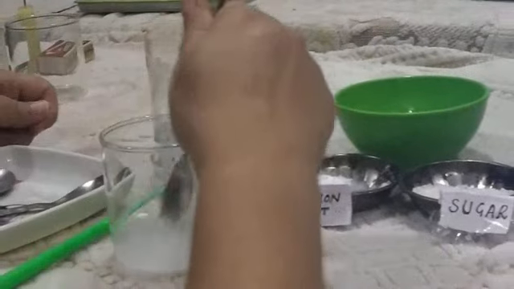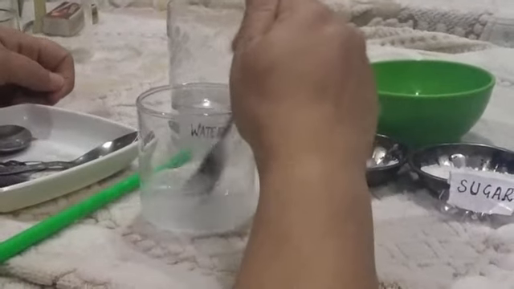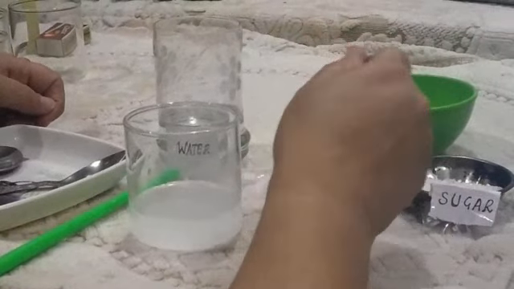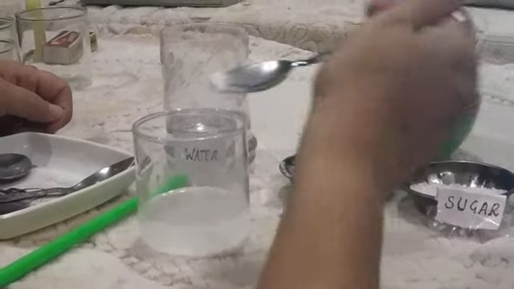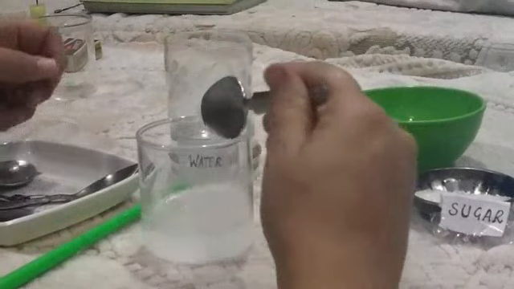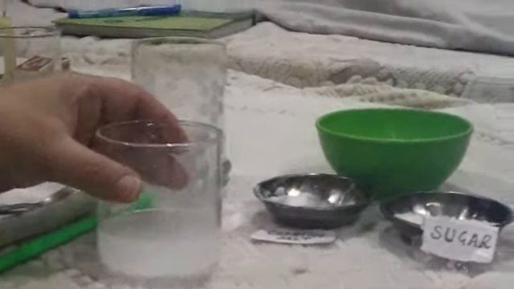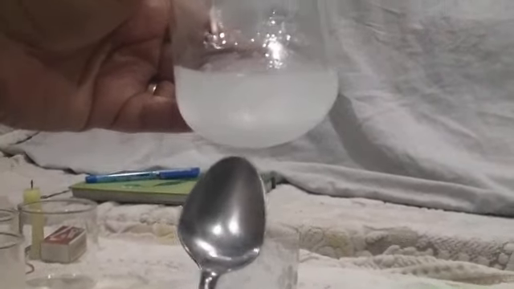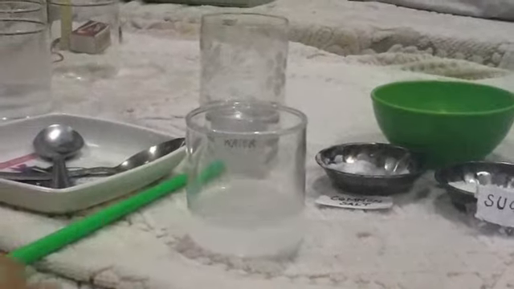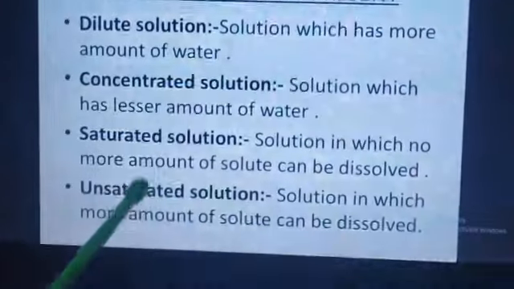Again, common salt, and it starts dissolving. When I try to add more common salt to it, it will stop dissolving and will settle down at the bottom. You can see here this is undissolved solute. So this is a saturated solution of common salt.